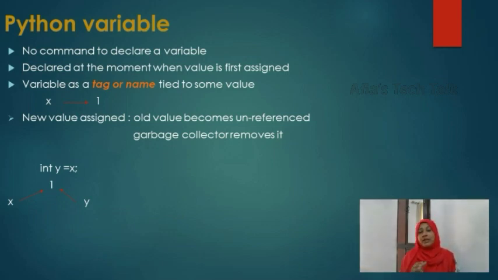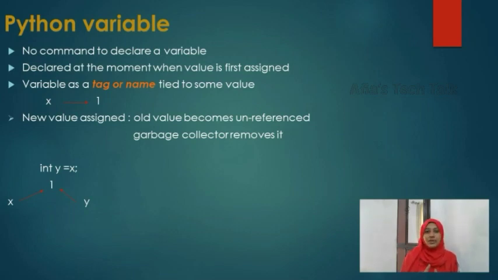In Python, a variable is a tag or a name tied to some value. See here, x is pointing to some value 1, right?